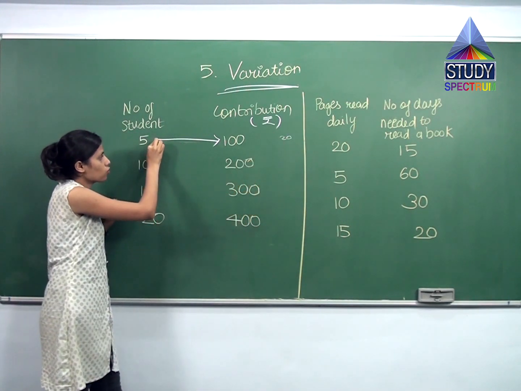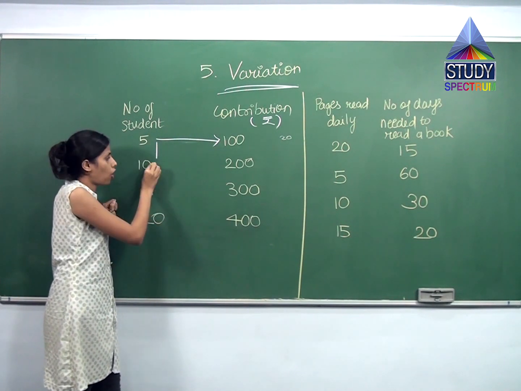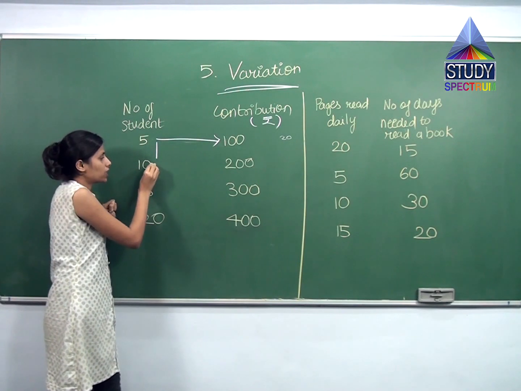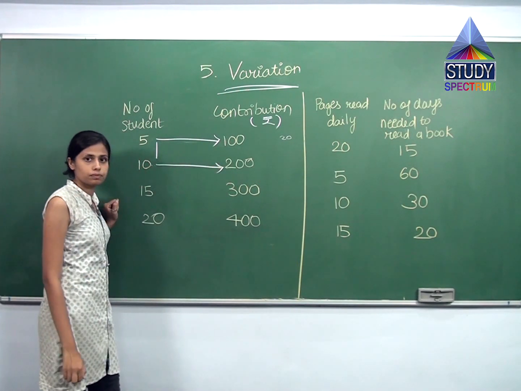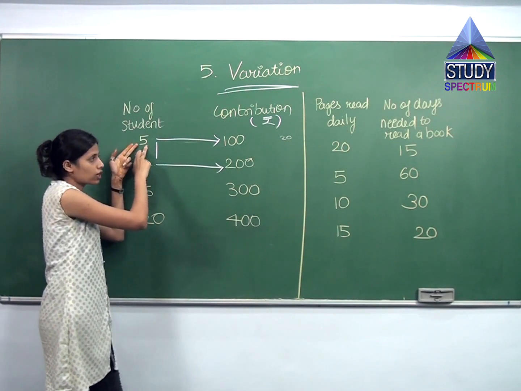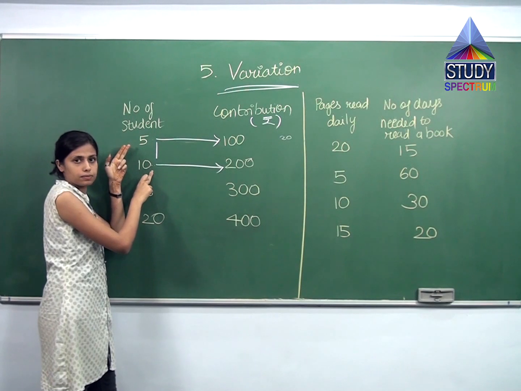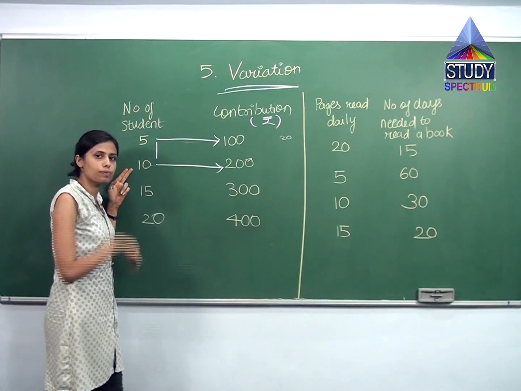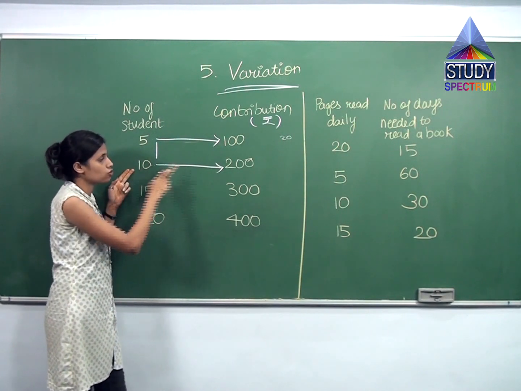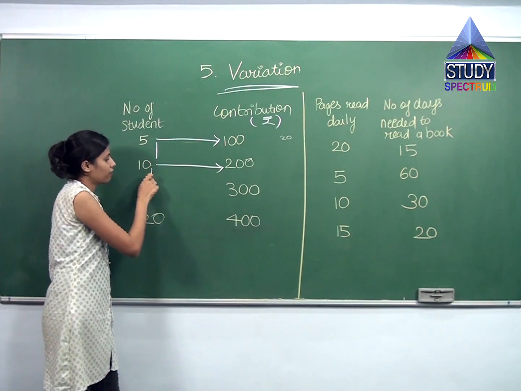Further, when 5 students increase to 10, earlier there were only 5 students, now 5 more have come. Now there are a total of 10 students. So they are contributing 200. Getting it? Once 5 students are contributing 100, again 5 are increasing. So the 5 students will bring 100, and the remaining 5 who are coming will also bring 100, right? So total 10 students will bring how much? 200. Similarly, again 5 is increasing.